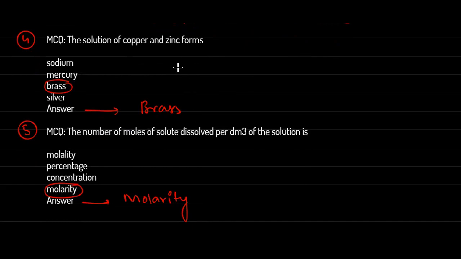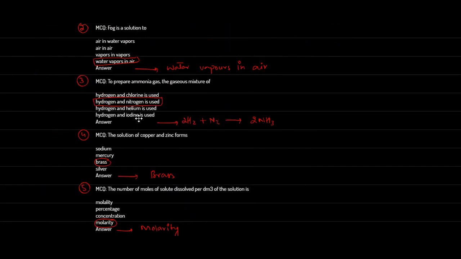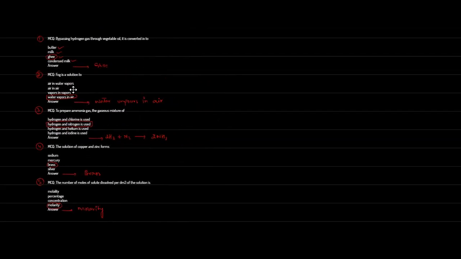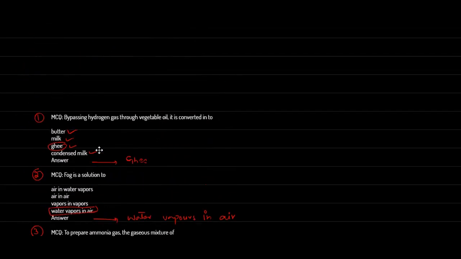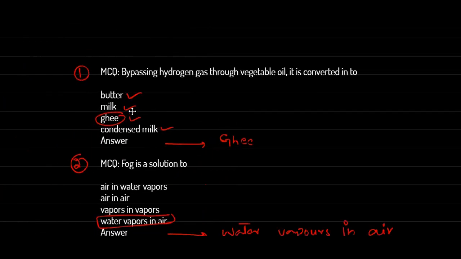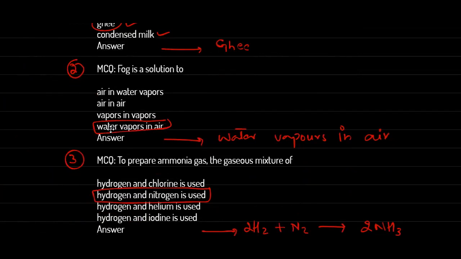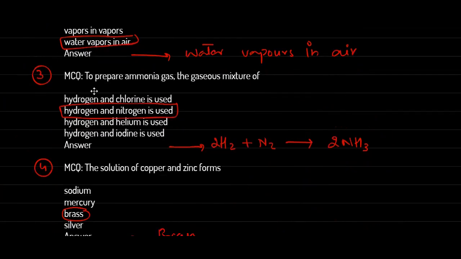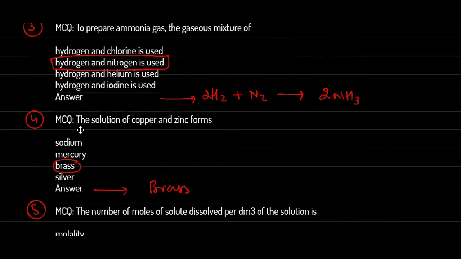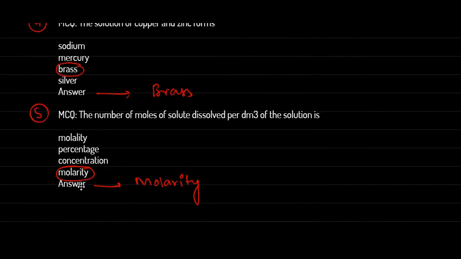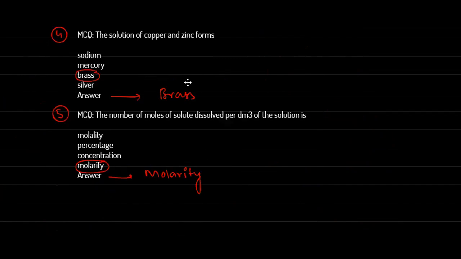So we discussed these 5 MCQs. Okay, what were these? Let me write them again. These were the 5 MCQs. Option number 1 is ghee. Option number 2 is water vapor in the air. Option number 3 is hydrogen and nitrogen. Option number 4 is brass, and option number 5 is molarity. So these are the five MCQs for today.